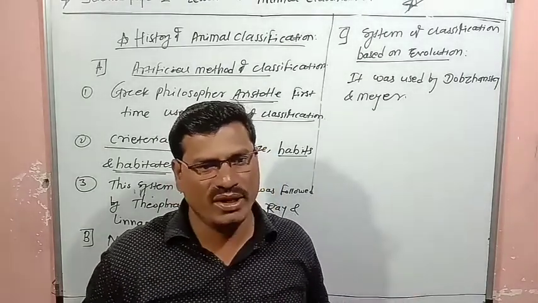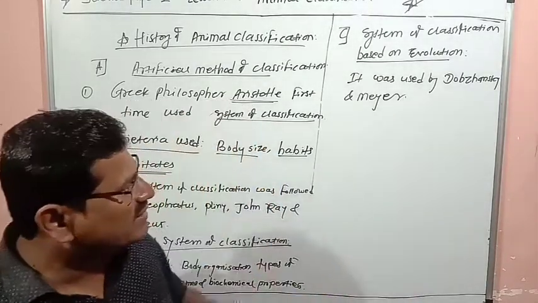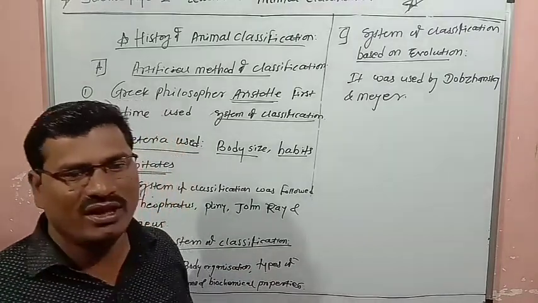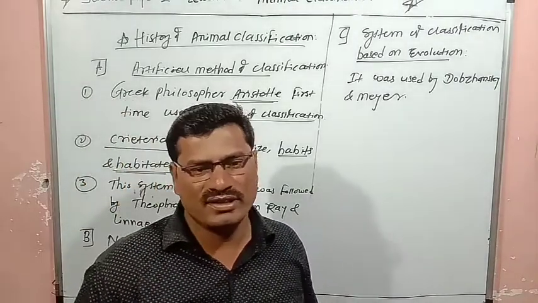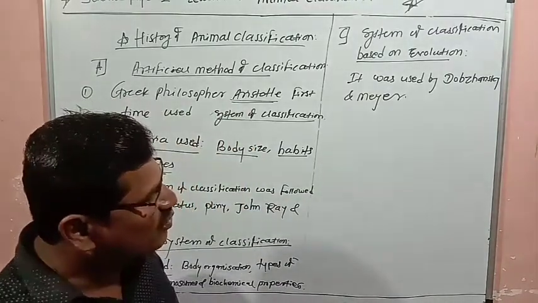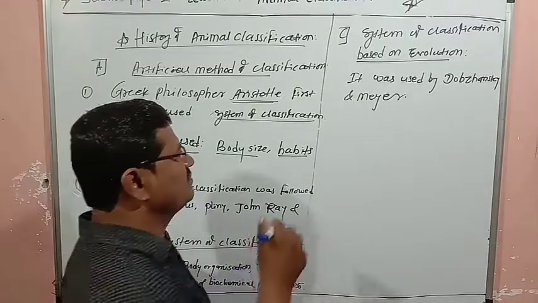M-E-Y-E-R, Mayer. Okay, Dobzhansky and Mayer. And the next one, the last one, is the recent system of classification, which was proposed by Carl Woese.